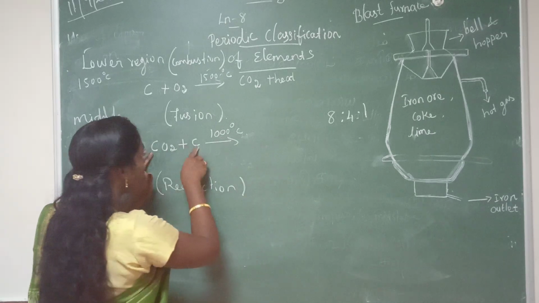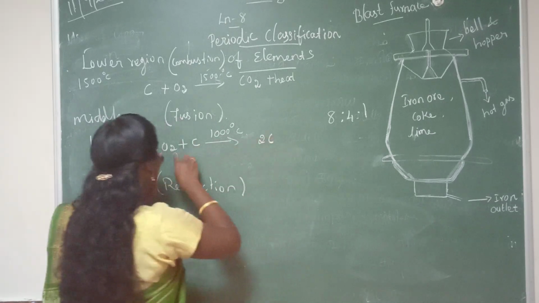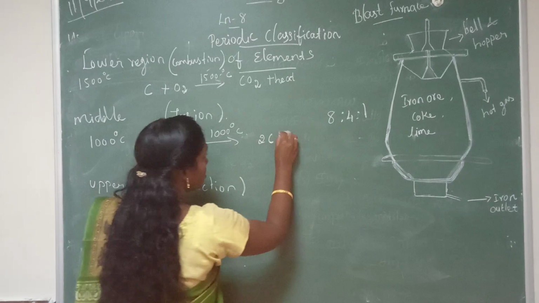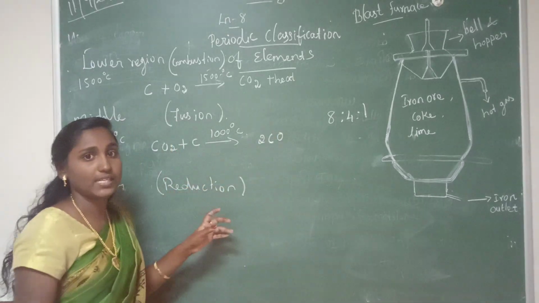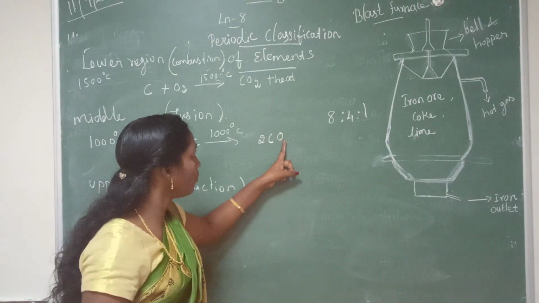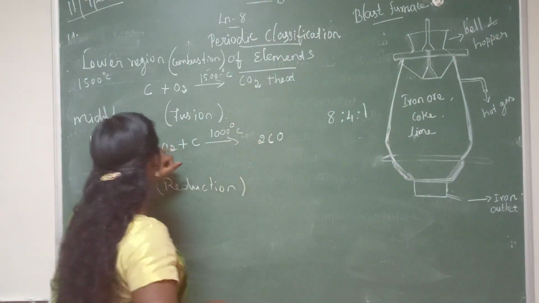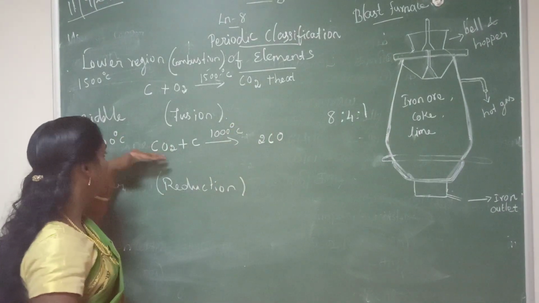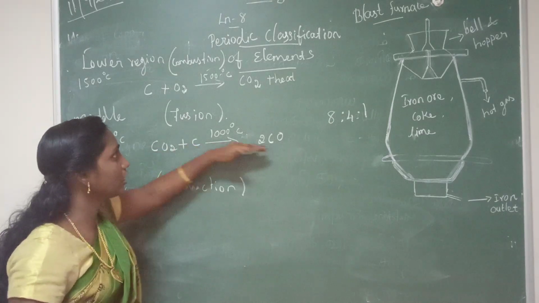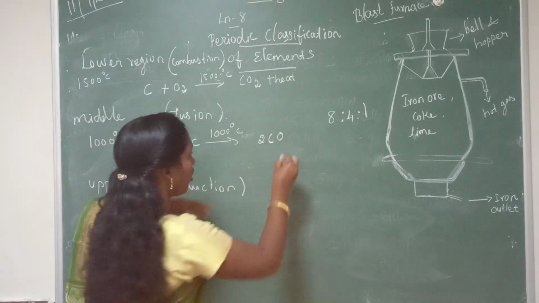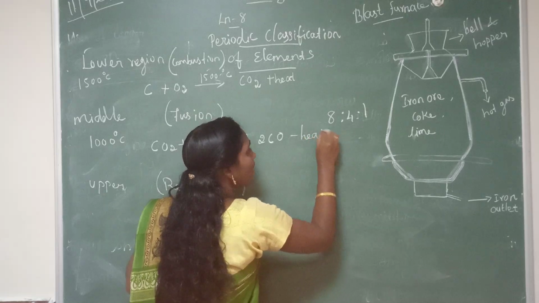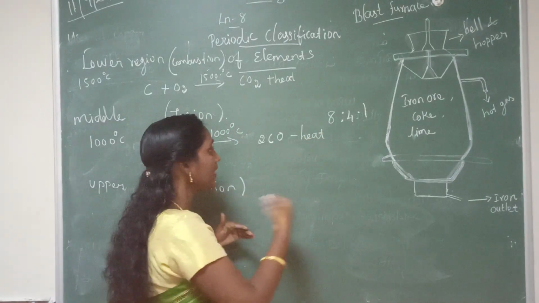CO means carbon monoxide, CO2 means carbon dioxide. So in this middle region, carbon dioxide is reduced to carbon monoxide. Here heat is being absorbed.